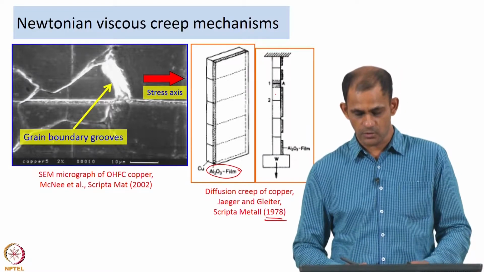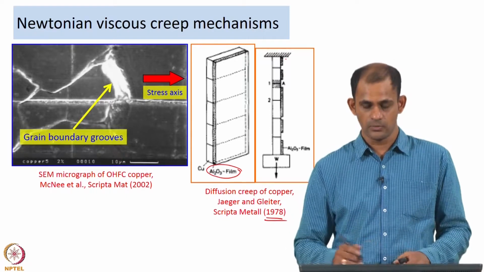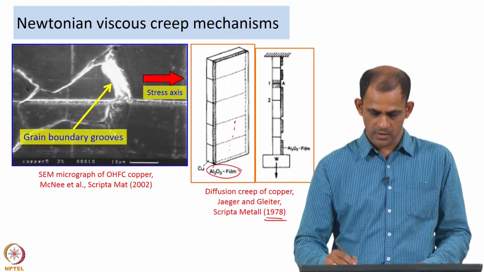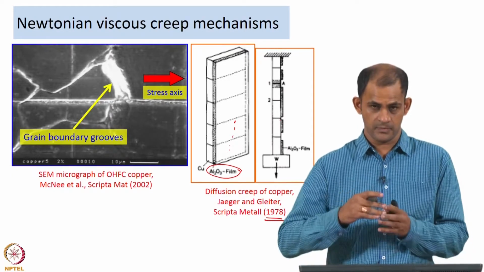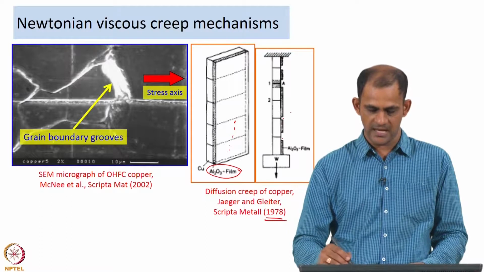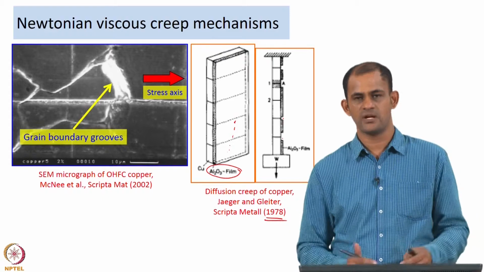After they carried out the experiment, they looked at the sample post deformation, and what they noticed was there were these regions which are devoid of the alumina film. So, the alumina film which was originally continuous now had gaps between different portions. So, you had alumina film and a gap, and alumina film region and a gap. These gaps indicate the breakage of the alumina film.